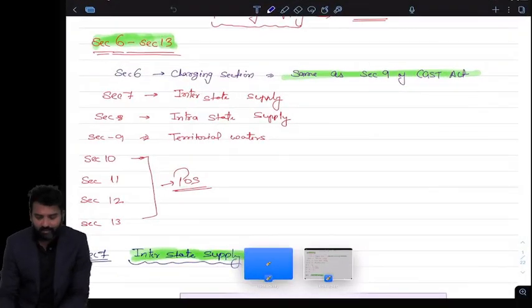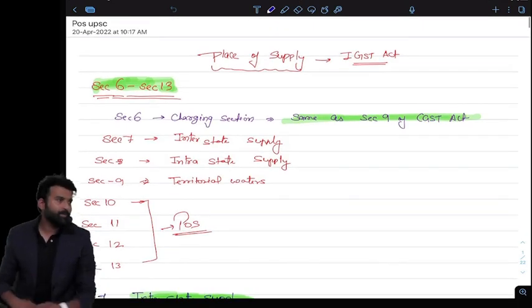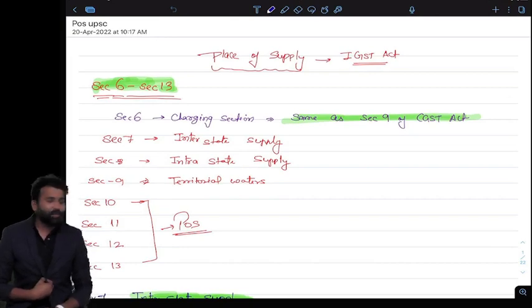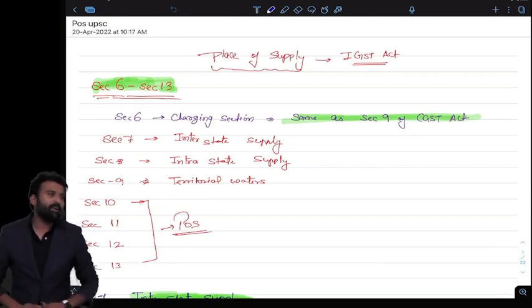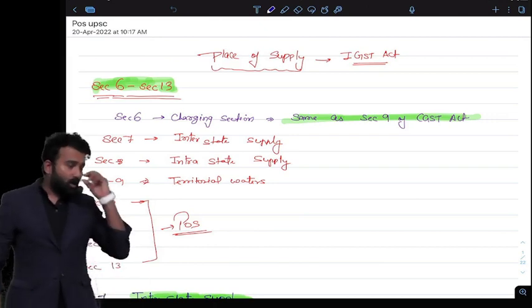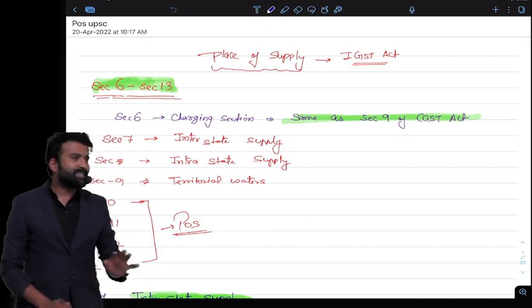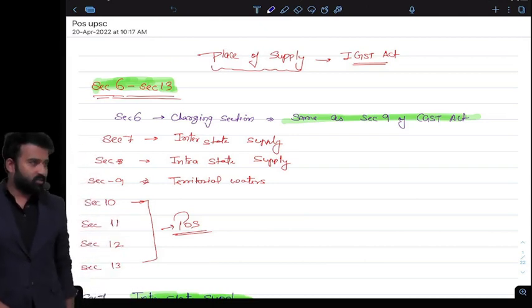I think the majority of the students have already joined, and I already told you I will complete the refund. No worries. I will complete the refund with customs as well, because refund also contains a lot of provisions of export. So tomorrow we will be discussing import, export, customs, and refund. So there will be no worry, Harshal.